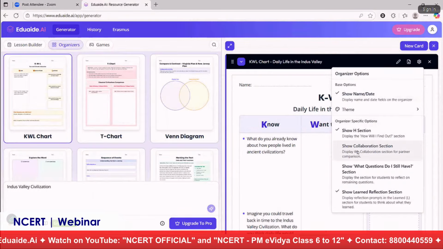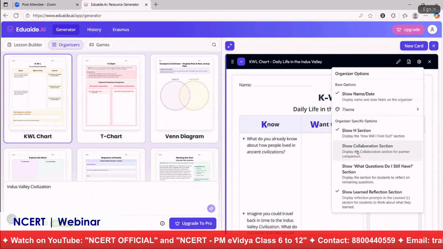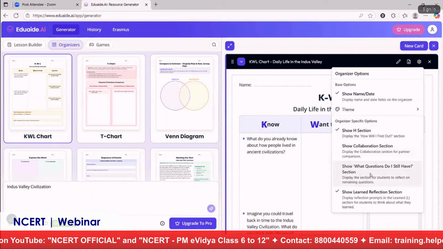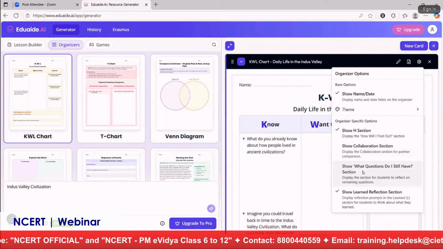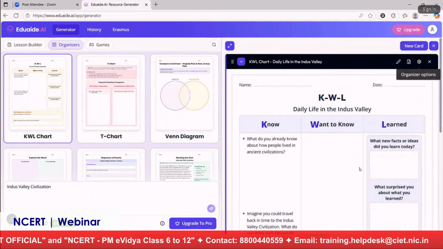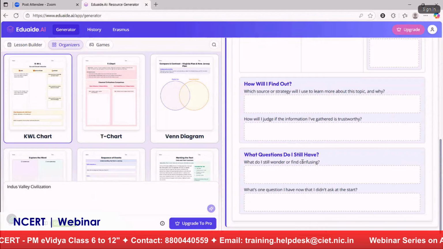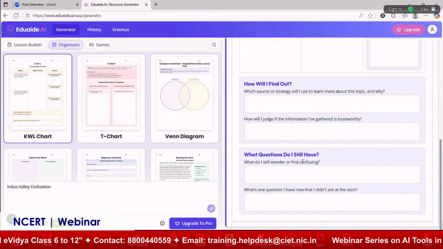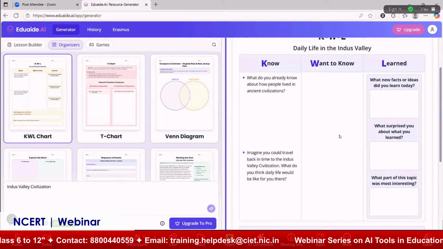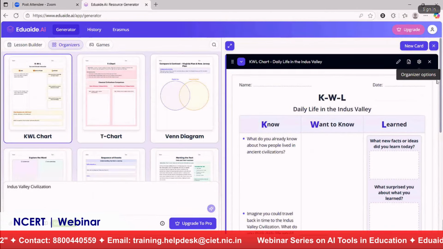If you want students to do some collaborative activity, that also can be added. What questions do I still have? If you want to add this, just click on it, it will be selected, and if you scroll down, that element is added here. So you can enhance your KWL chart using these organizer options.